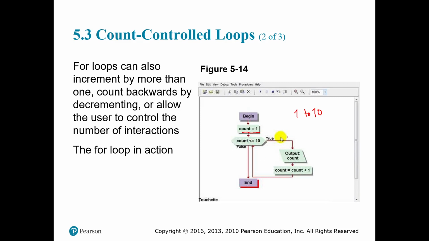So what is the output of this program? Let's see. Count equals 1. Is count less than or equal to 10? Yes. So we follow this arrow, output count. We print 1, and then we add 1 to the count. Then we go back. Just follow the arrows. Now our count is 2 because we added 1 to it. It's still less than or equal to 10, so we're going to output count. And the same thing will happen for 3, 4, 5, 6, 7, 8, 9, 10.